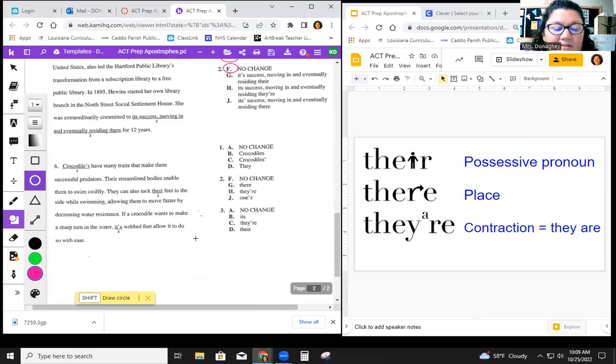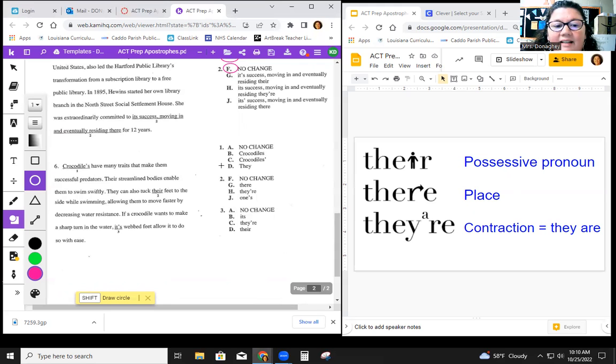All right, the last paragraph: crocodiles have many traits that make them successful predators. In this case, crocodiles is followed by a verb, so there is nothing to possess here, and it is written as a possessive. So we know that we can eliminate A. We're simply looking for plural, and the plural of crocodiles is B. Now, D may be considered because they is plural.